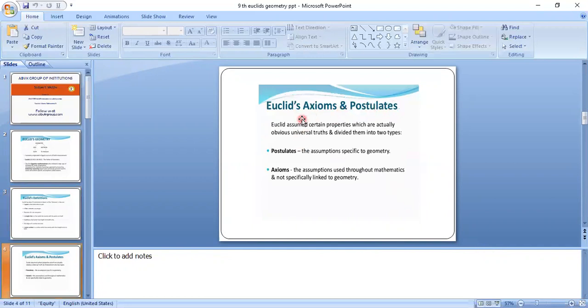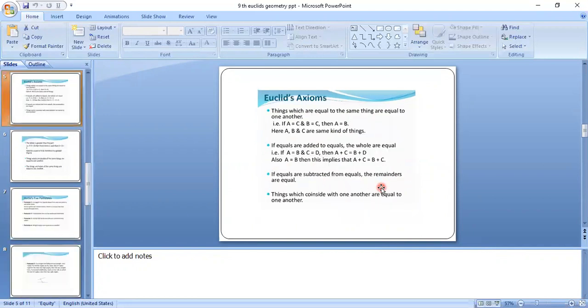Euclid's axioms and postulates. Euclid assumed certain properties which are actually obvious universal truths and divided them into two types. Postulates, the assumptions specific to geometry, and axioms, the assumptions used throughout mathematics and not specifically linked to geometry. Euclid's axioms: things which are equal to the same thing are equal to one another. That is, if A is equal to C and B is equal to C, then A is equal to B. Here A, B and C are the same kind of things.